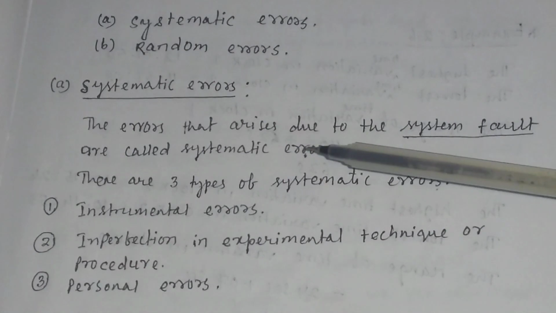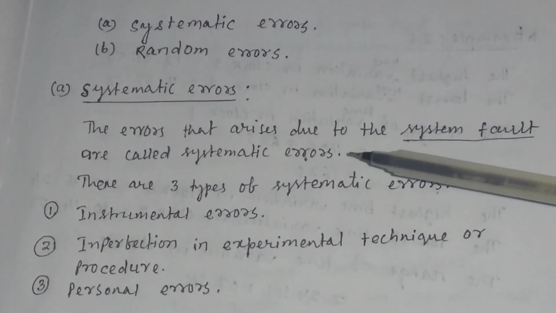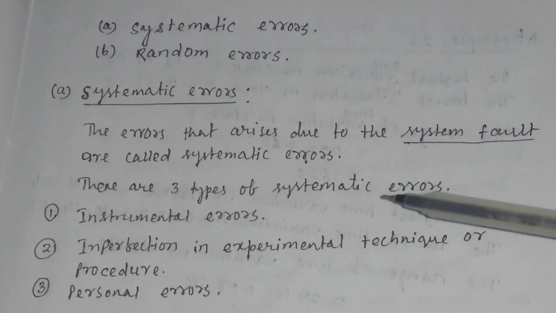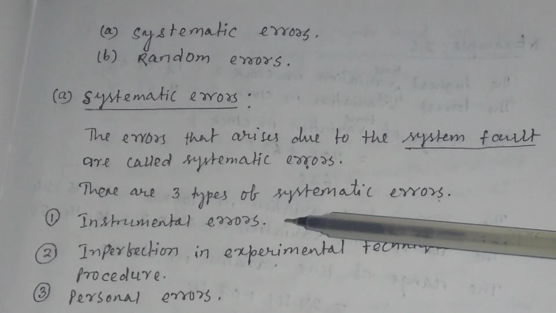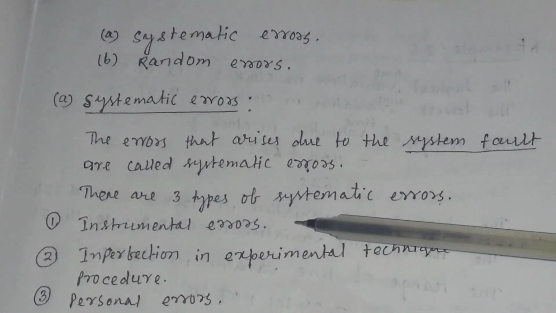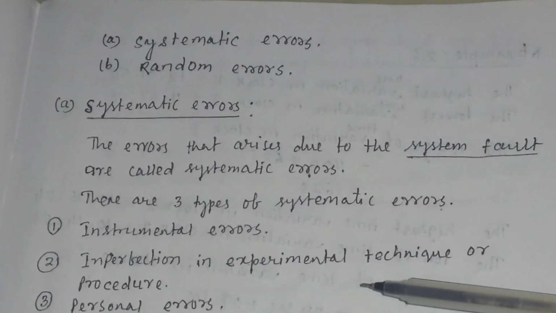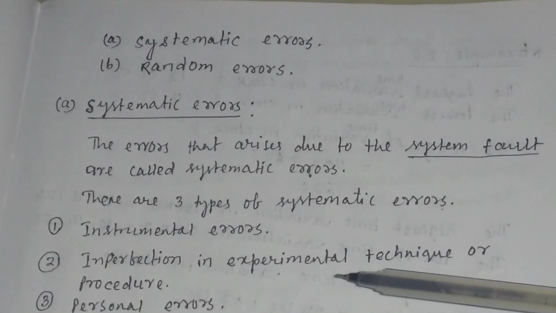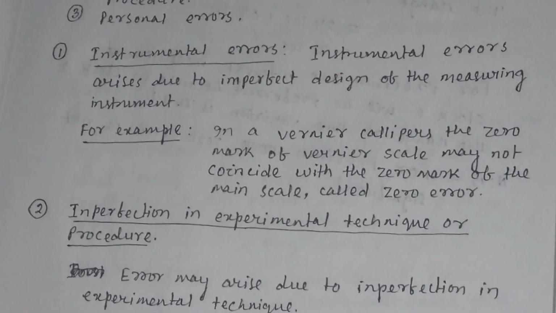The errors that arise due to a system fault are called systematic errors. There are three types of systematic errors. Number 1, instrumental errors. Number 2, imperfection in experimental technique or experimental procedure. And number 3, personal errors.